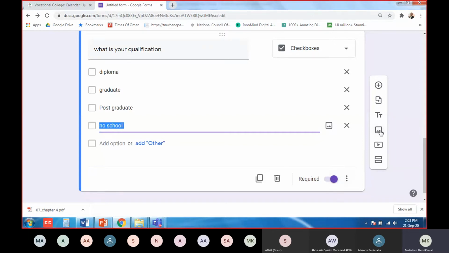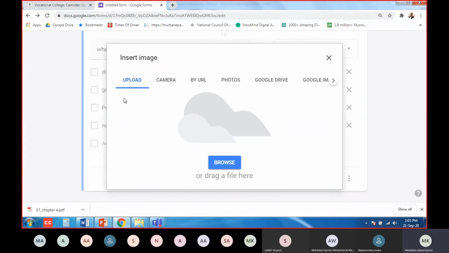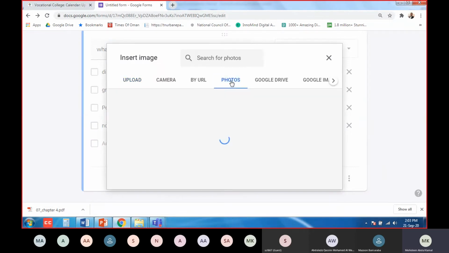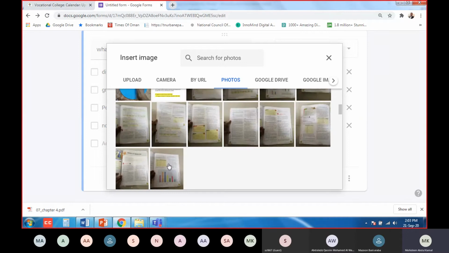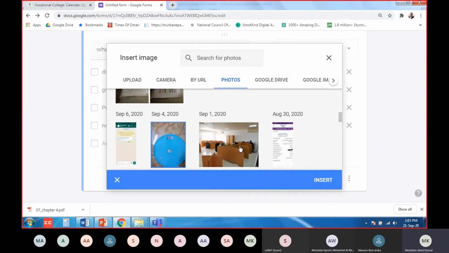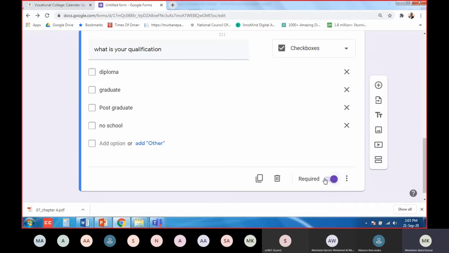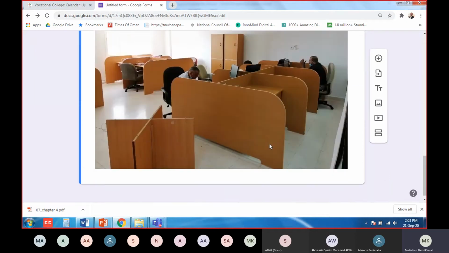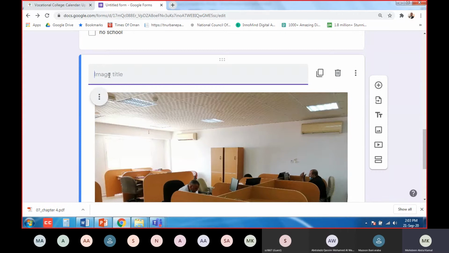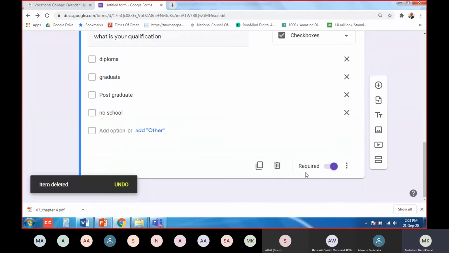Now in this, if you want to add some image also, you can add. If you have some images and want to put them in that place, you can do it. For example, I want to put this image. So you see here, this image is coming here like this. Now for this image, I can give some title. And you can ask, what did you identify in this image, or do you know this image? Something like this you can ask, or if you want, you can delete it.